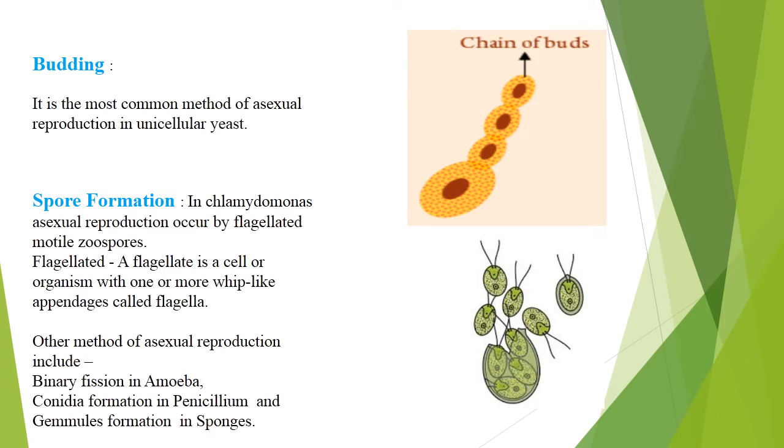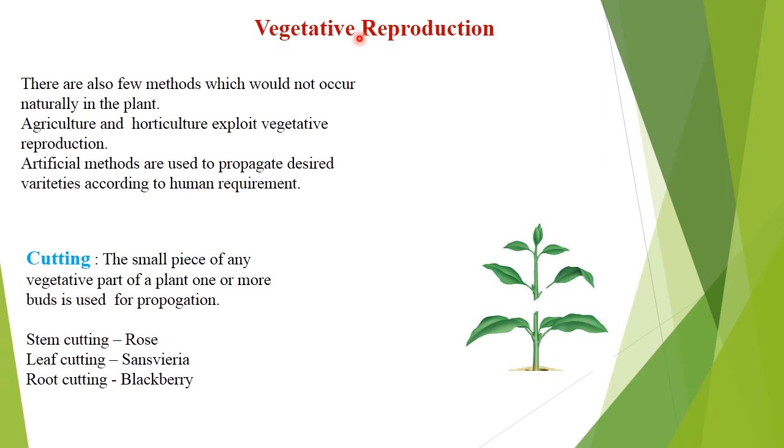So from this figure there is the parent cell, male or female, and these are the zoospores. These are the spores. In that figure there is the spore formation. Other methods of asexual reproduction include binary fission in amoeba, conidia formation in penicillium, and gemmules.